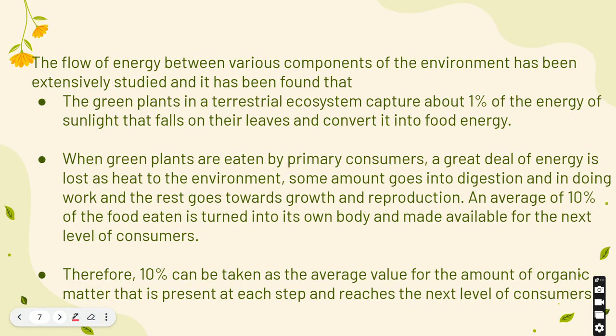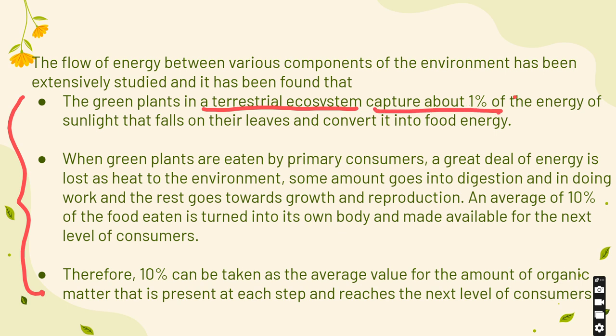Next, the flow of energy between various components of the environment has been extensively studied, and it has been found that these are the conclusions and the findings. The first one, the green plant in a terrestrial ecosystem captures about 1% of the energy of the sunlight that falls on their leaves and converts it into food energy.